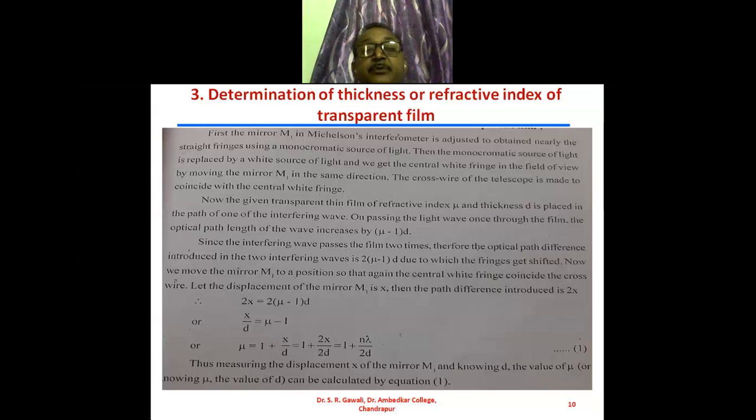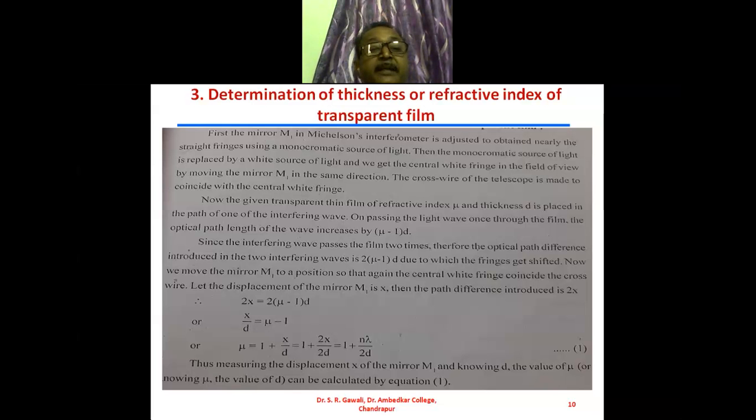2 times (mu minus 1) into d. We have seen previously that through each glass plate the interfering wave passes 2 times, one in the forward direction and the other in the backward direction. So due to this, the fringes get shifted.